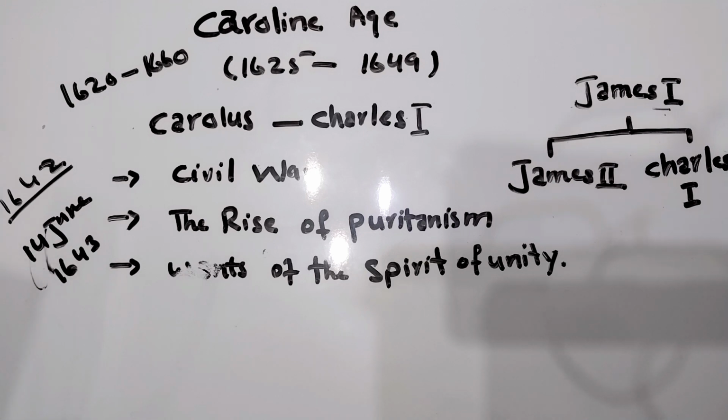The king was captured and publicly beheaded on the 30th of January 1649. His death marked the dissolution of the monarchy for the time being. English colonies were further expanded. Oliver Cromwell emerged as a Puritan leader and came to power in 1649. So this was just to summarize the whole. Now I'm going to explain it one by one, especially the literary work of this age.